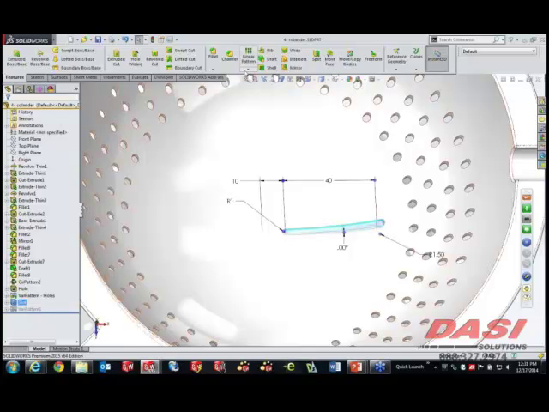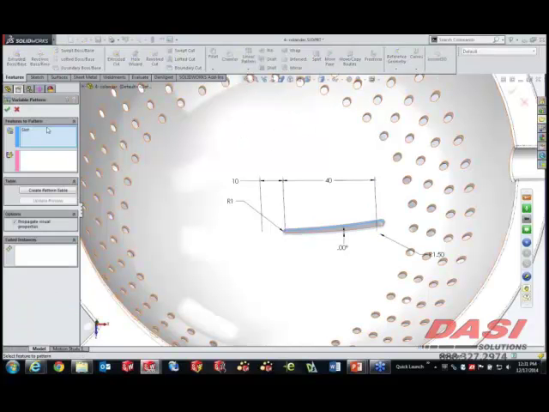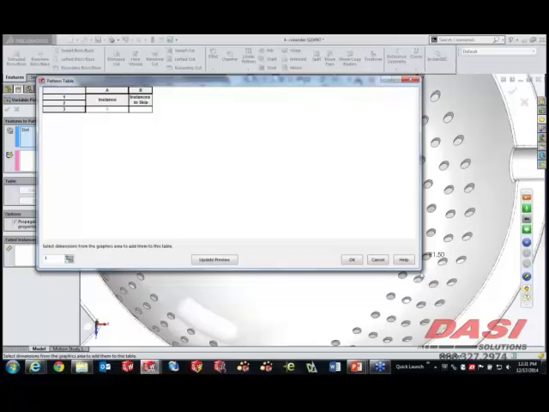I'm going to grab the slot, and under our pattern tools, we now have a new pattern feature called the variable pattern. By selecting this, it's going to walk us through the features that we want to pattern, and then maybe some reference geometry also used to drive this feature. We can insert those either pre-selecting like I've done here, or after the fact right now. But essentially, this pattern is generated by using a table.